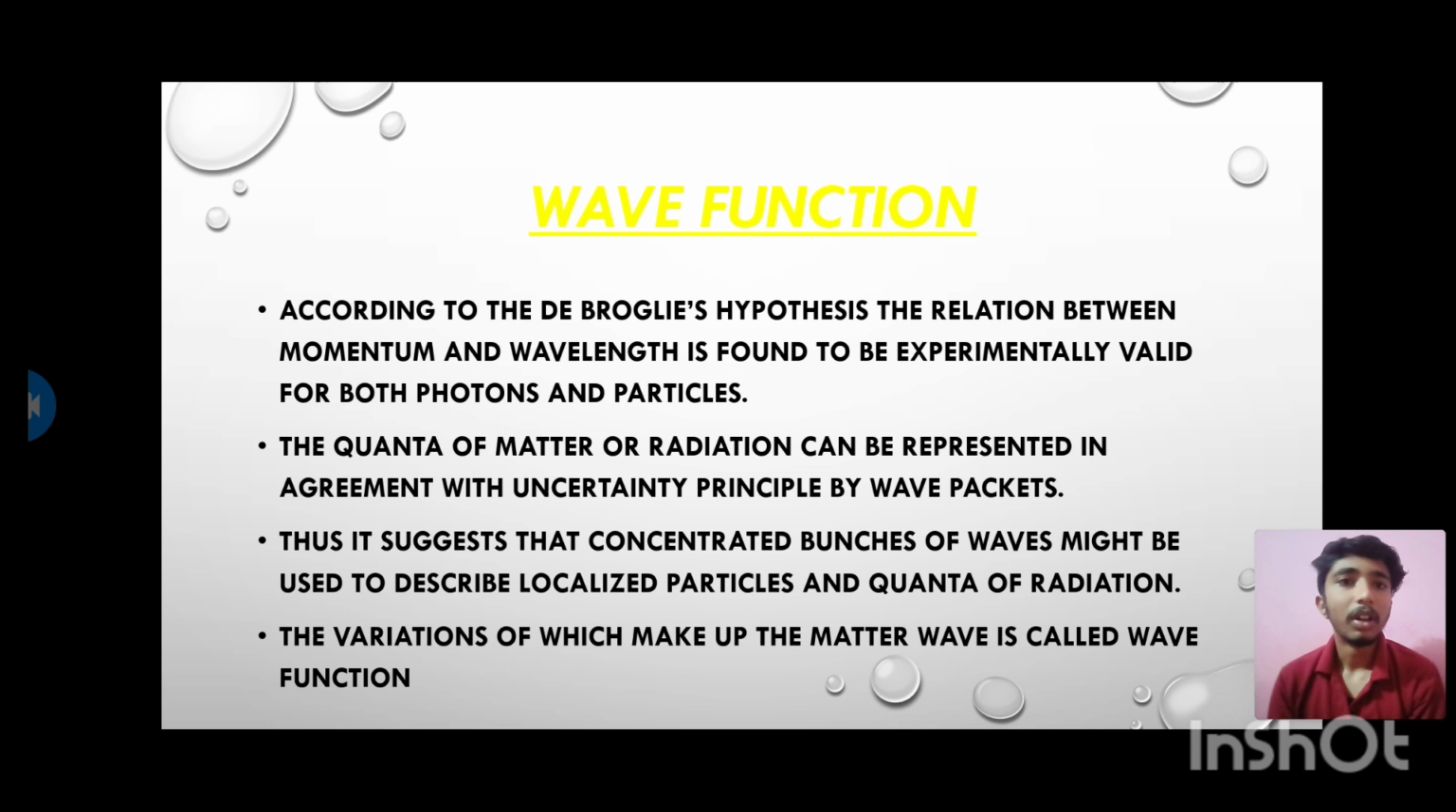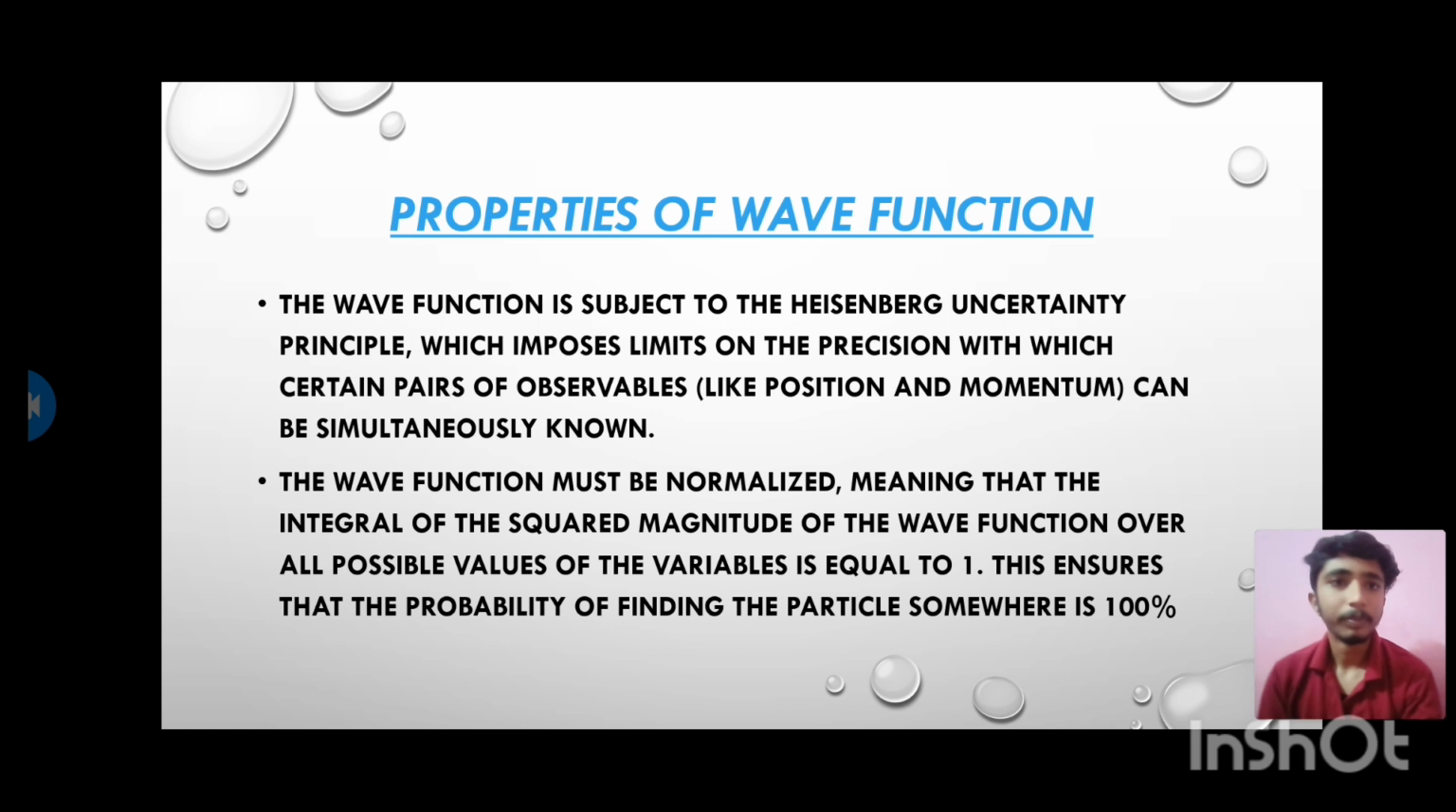Wave function. According to de Broglie's hypothesis, the relation between momentum and wavelength is found to be experimentally valid for both photons and particles. The quanta of matter or radiation can be represented, in agreement with the uncertainty principle, by wave packets. Thus, it suggests that concentrated bunches of waves must be used to describe localized particles and quanta of radiation, the variations of which make up the matter wave is called the wave function.